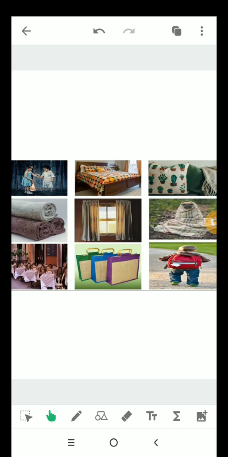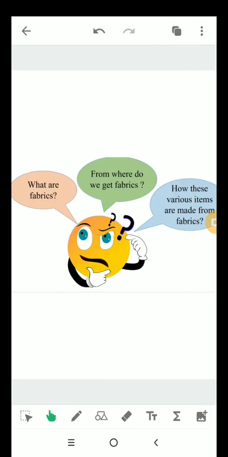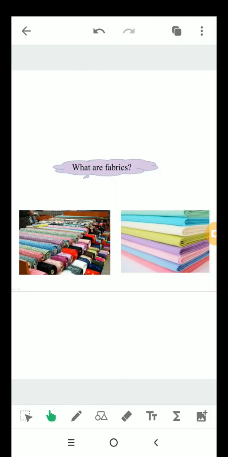So, now, what are fabrics? From where do we get fabrics? And how are these various items made from fabric? So, let's try to answer these questions.